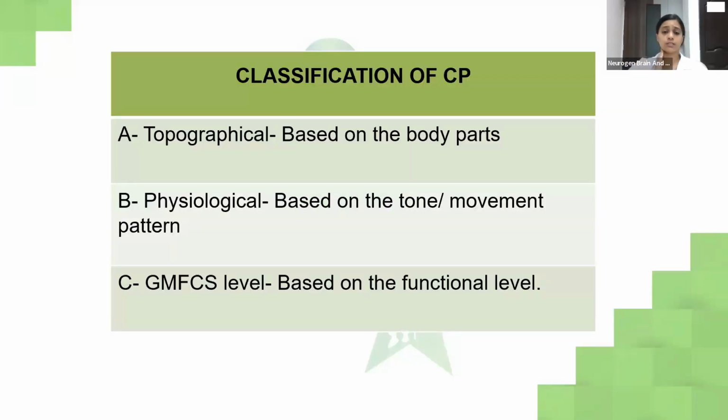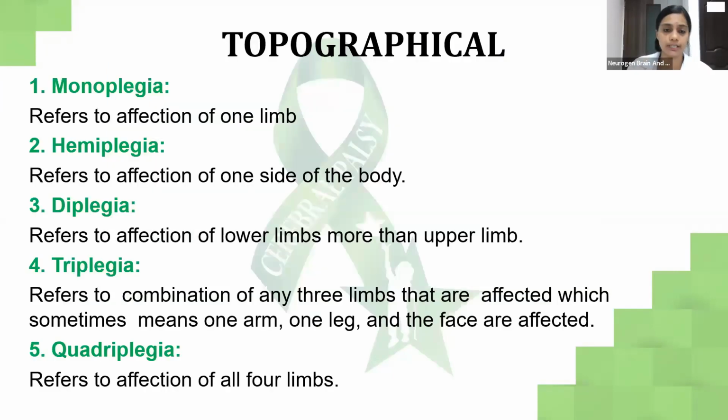Now, moving on to the classification of CP. Cerebral palsy, as I told you, is a vast topic, and we'll have to understand what all comes in which parts. CP is divided into three types: topographical classification, physiological, and the GMFCS classification. Topographical is based on the parts of the body which are affected. Physiological is based on the muscle tone of the body or the control of the body which is affected, and GMFCS is based on the functional level. It's a scale which tells you about the functional level of the child.